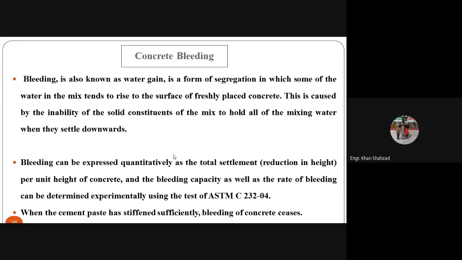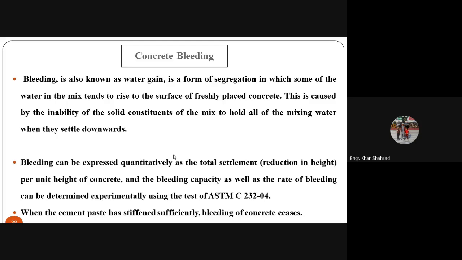Bleeding, also known as water gain, is a form of segregation in which some of the water in the mix tends to rise to the surface of the freshly placed concrete. As I told you, bleeding is a phenomenon in which the water comes to the surface of the concrete. This is caused by the inability of the solid constituents of the mix to hold all of the mixing water when they settle downwards. All the concrete particles are unable to hold the water we have added inside the concrete, and when we compact the concrete, this water comes to the surface.